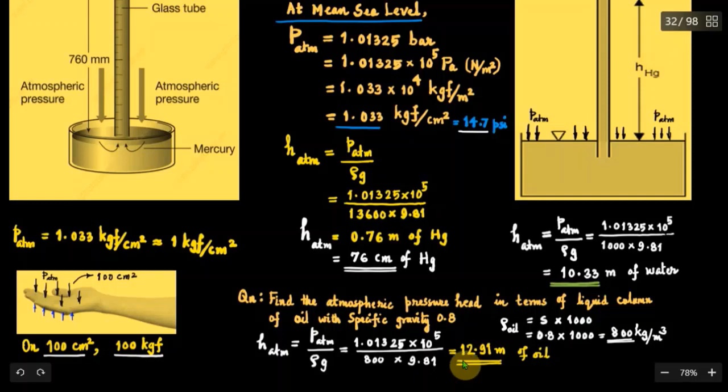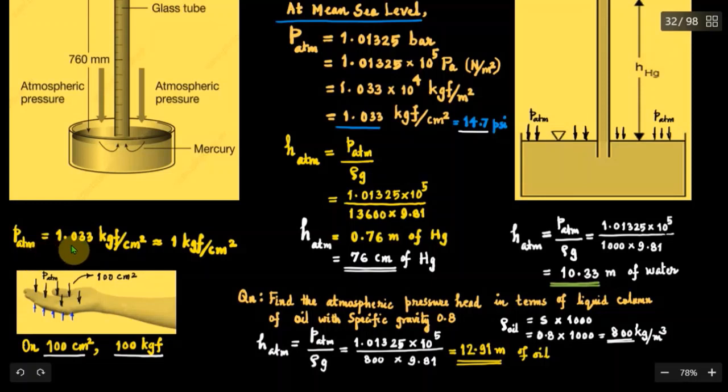So that gives you the atmospheric pressure head as 12.91 meters of oil.